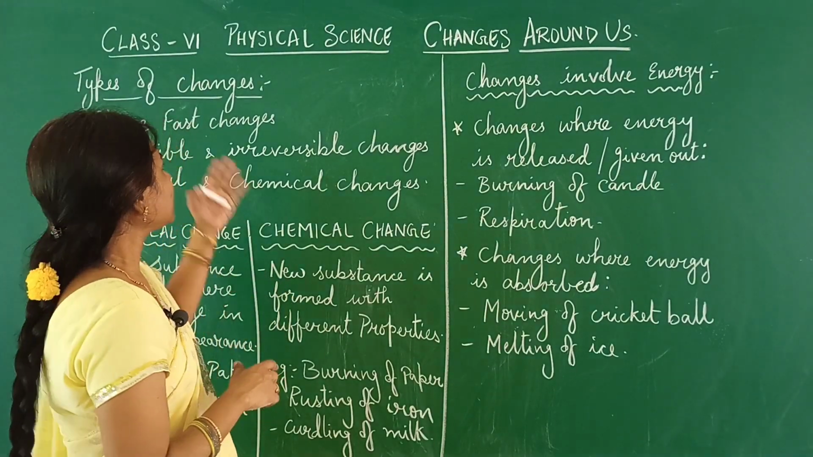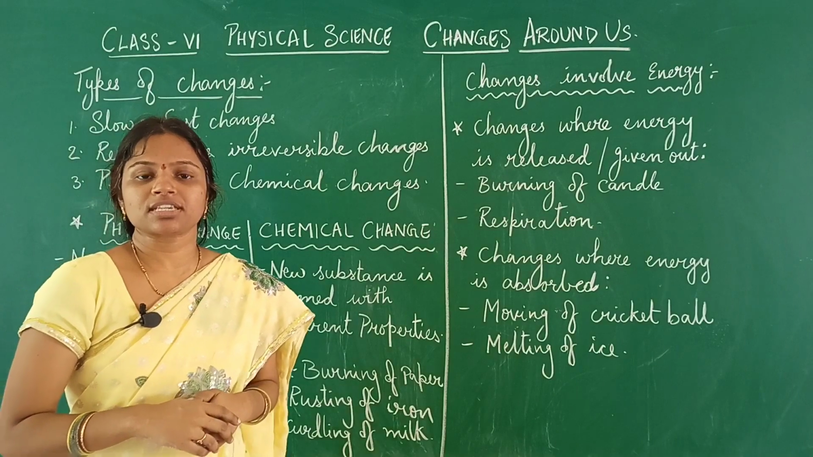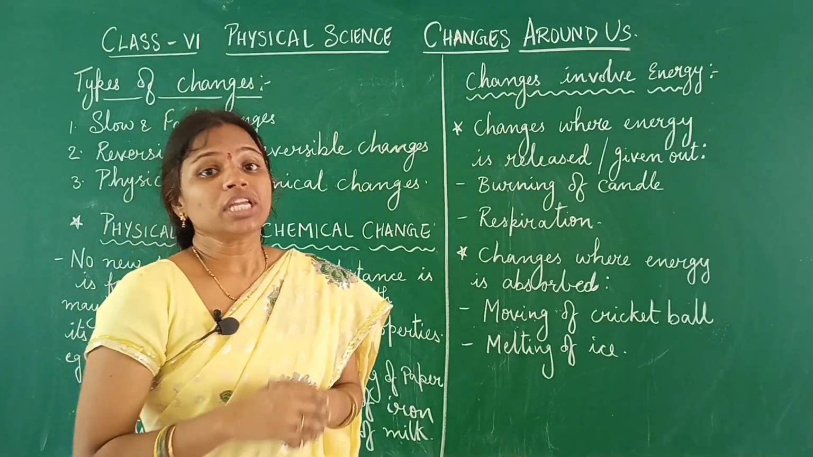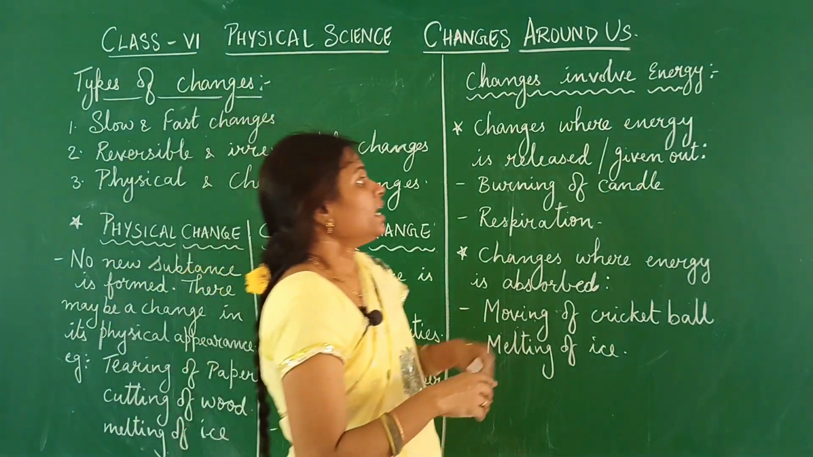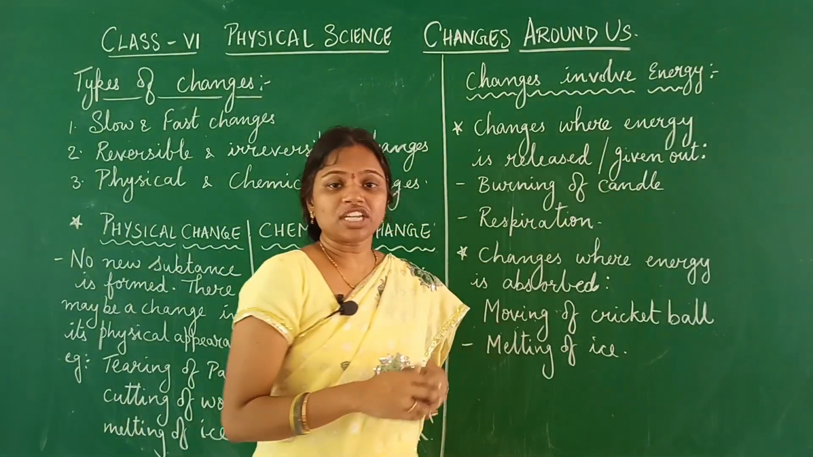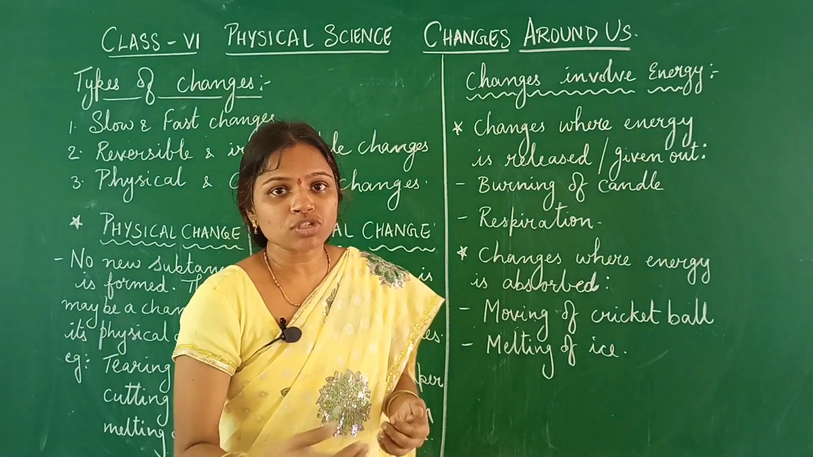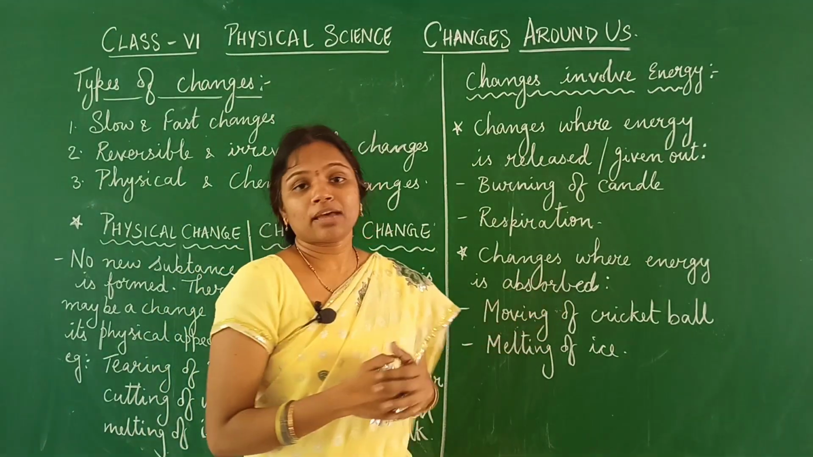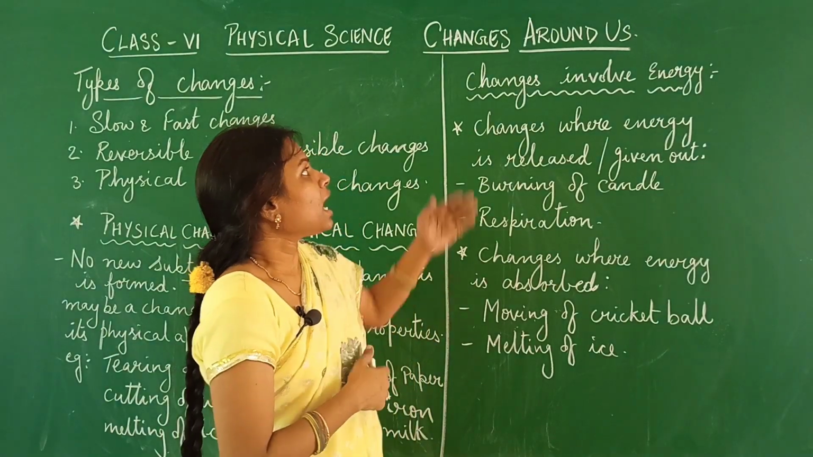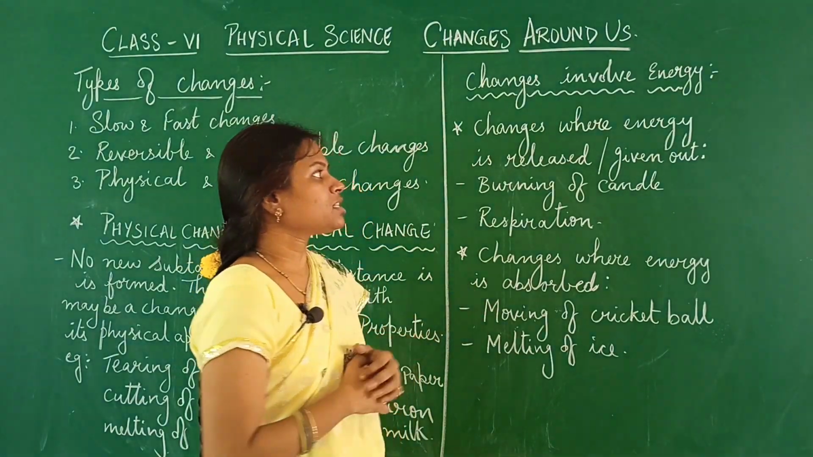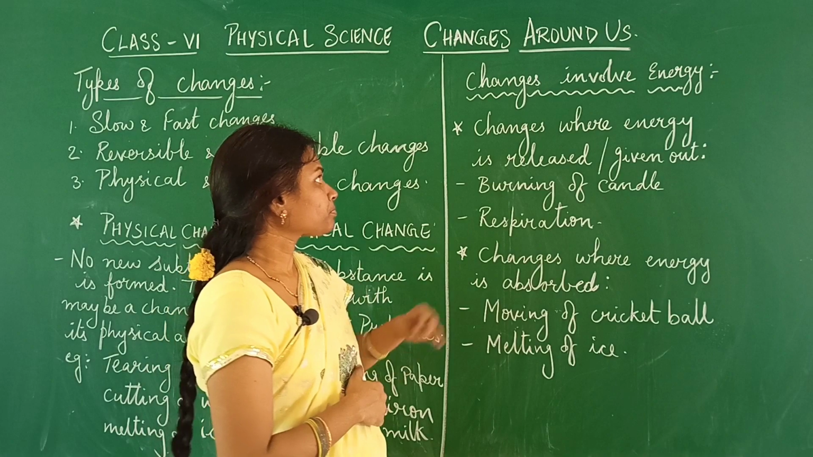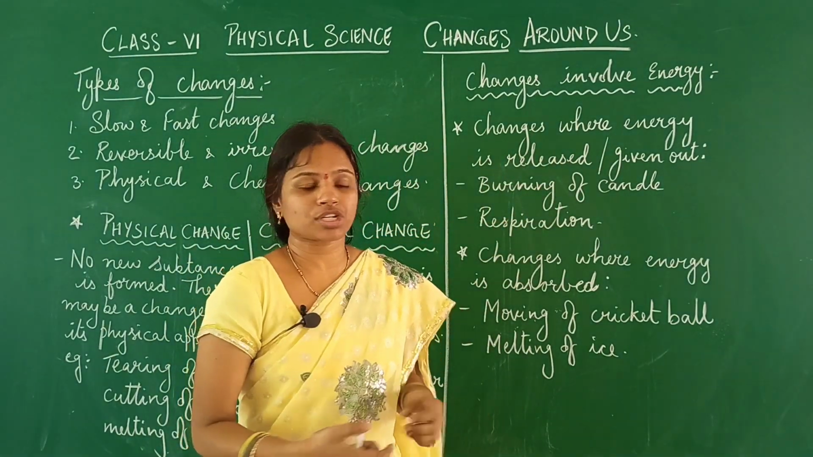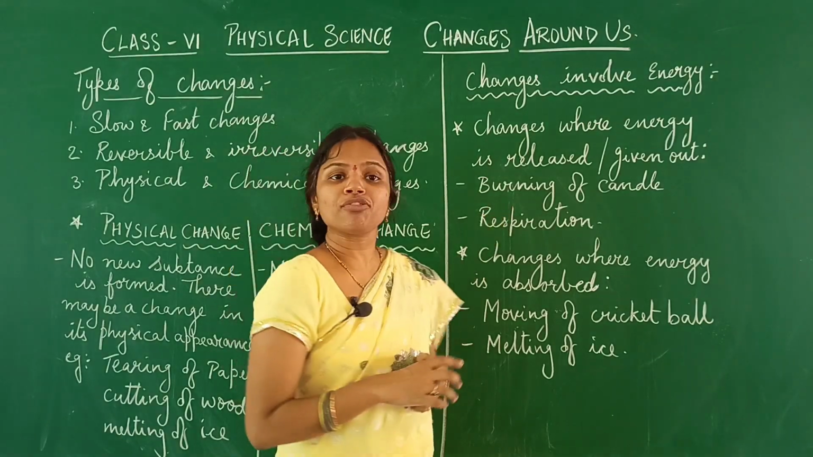Now we have learnt about the different types of changes. Actually, a change is caused due to either the involvement of energy, where the energy is given out, or in some changes the energy is absorbed. So here are some of the examples of those cases. So changes where energy is released or given out. The best example is burning of candle.